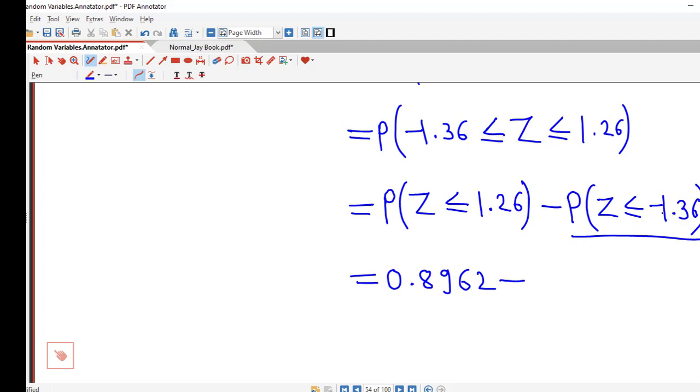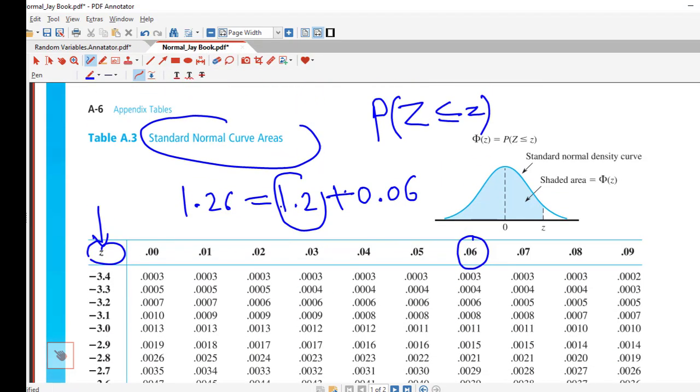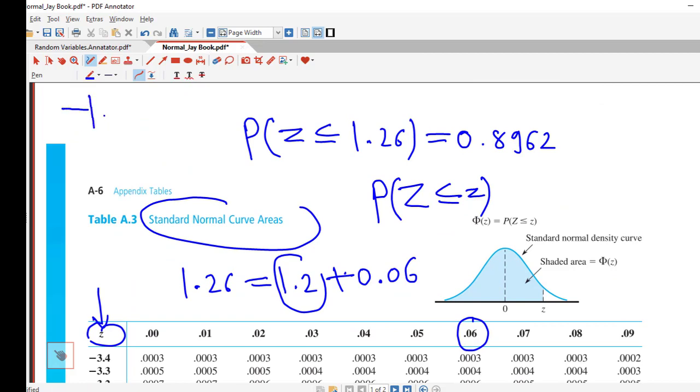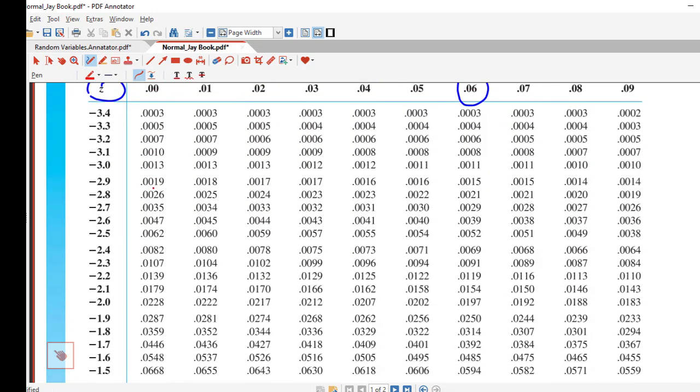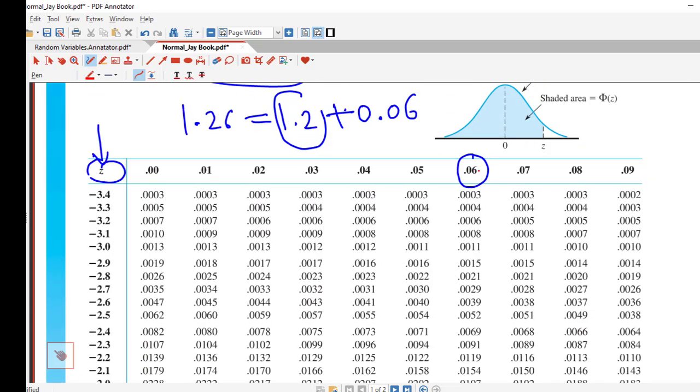Capital Z is less than or equal to minus 1.36. So again we come here, we have to search for minus 1.36. That means this I can rewrite as minus 1.3 minus 0.06. So here also I have to concentrate on minus 1.3 and 0.06. So first I consider minus 1.3. So minus 1.3 is here and 0.06 is here.